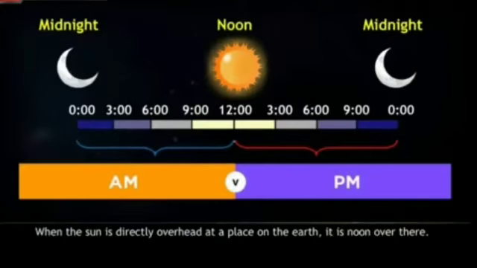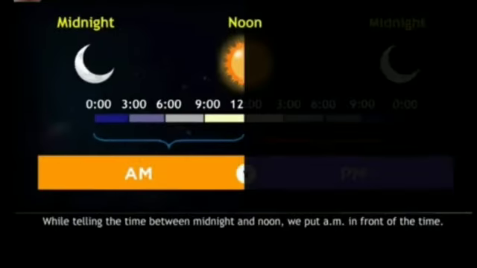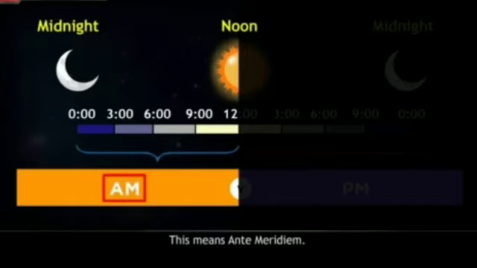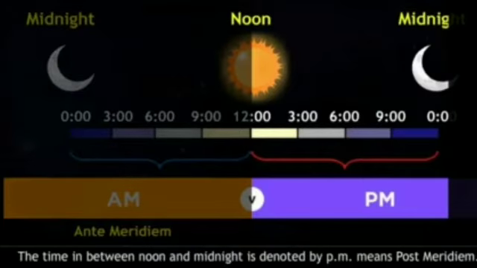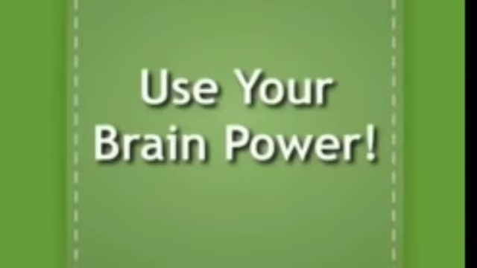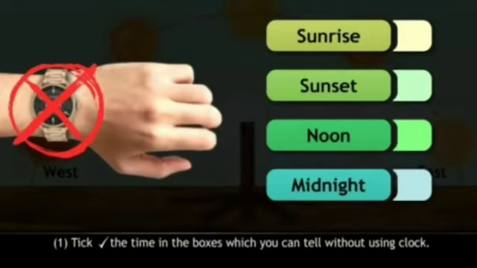Do you know? When the sun is directly overhead at a place on the earth, it is noon over there. While telling the time between midnight and noon, we put AM in front of the time. This means anti-meridian. When the longitude crosses the noon time, then the time is past midday or afternoon. The time between noon and midnight is denoted by PM, meaning post meridian. Use your brain power. Tick mark the time in the boxes which you can tell without using a clock.